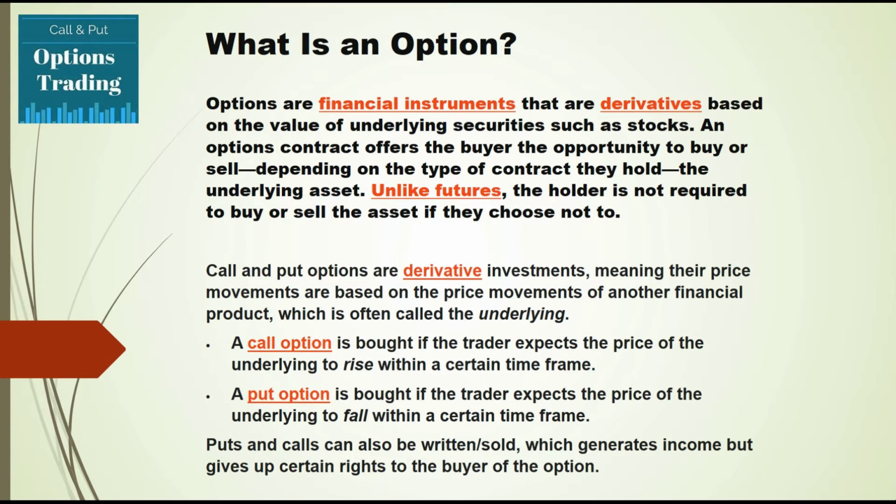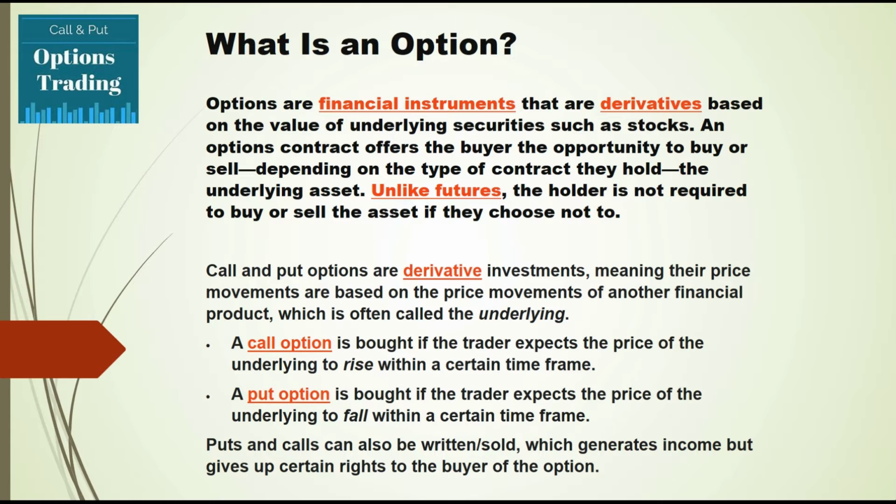A call option is bought when a trader expects the price of a stock or an index to rise within a certain time frame. If the trader expects that the stock or index will fall within this time, he will buy a put option with a particular strike price of a particular expiry, when he is expecting the securities, meaning stock or index, to fall to a certain level. He will select the particular strike and we will trade.